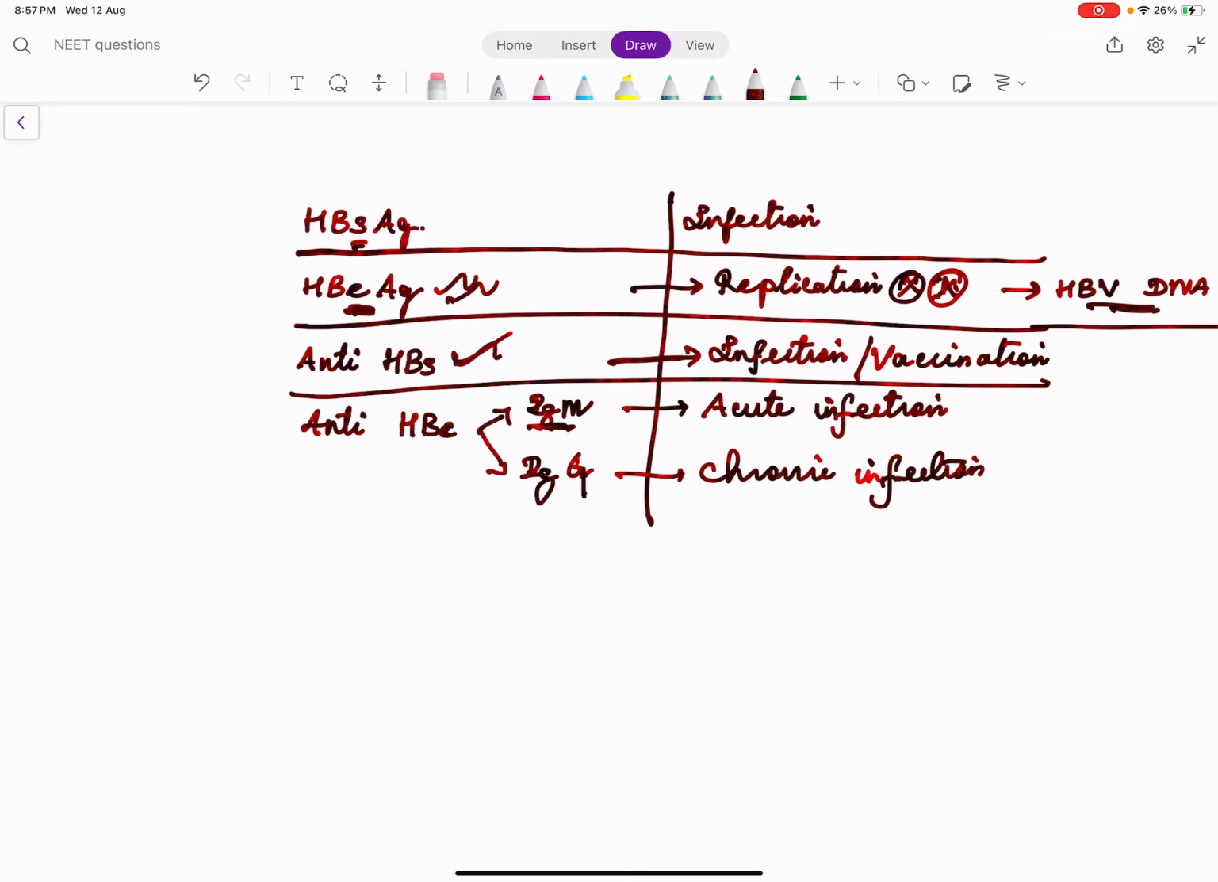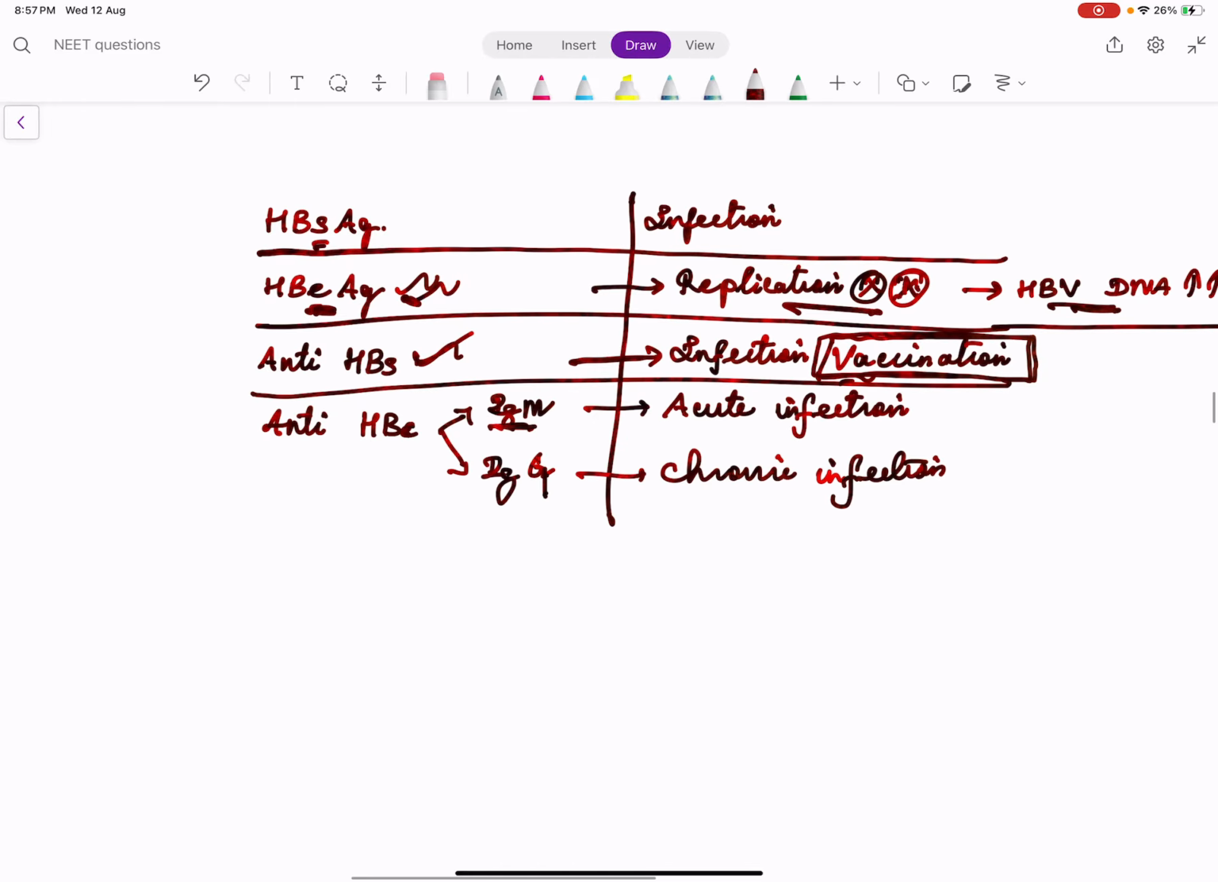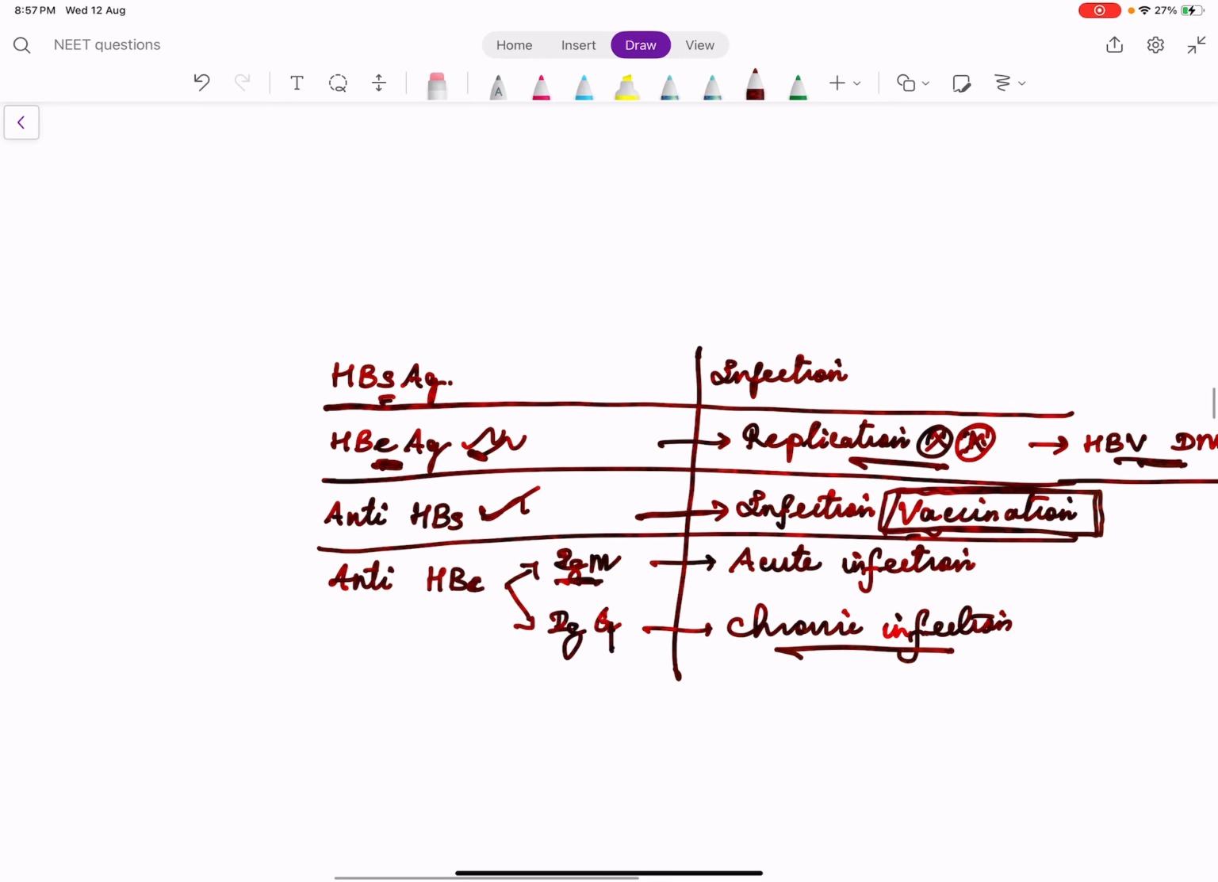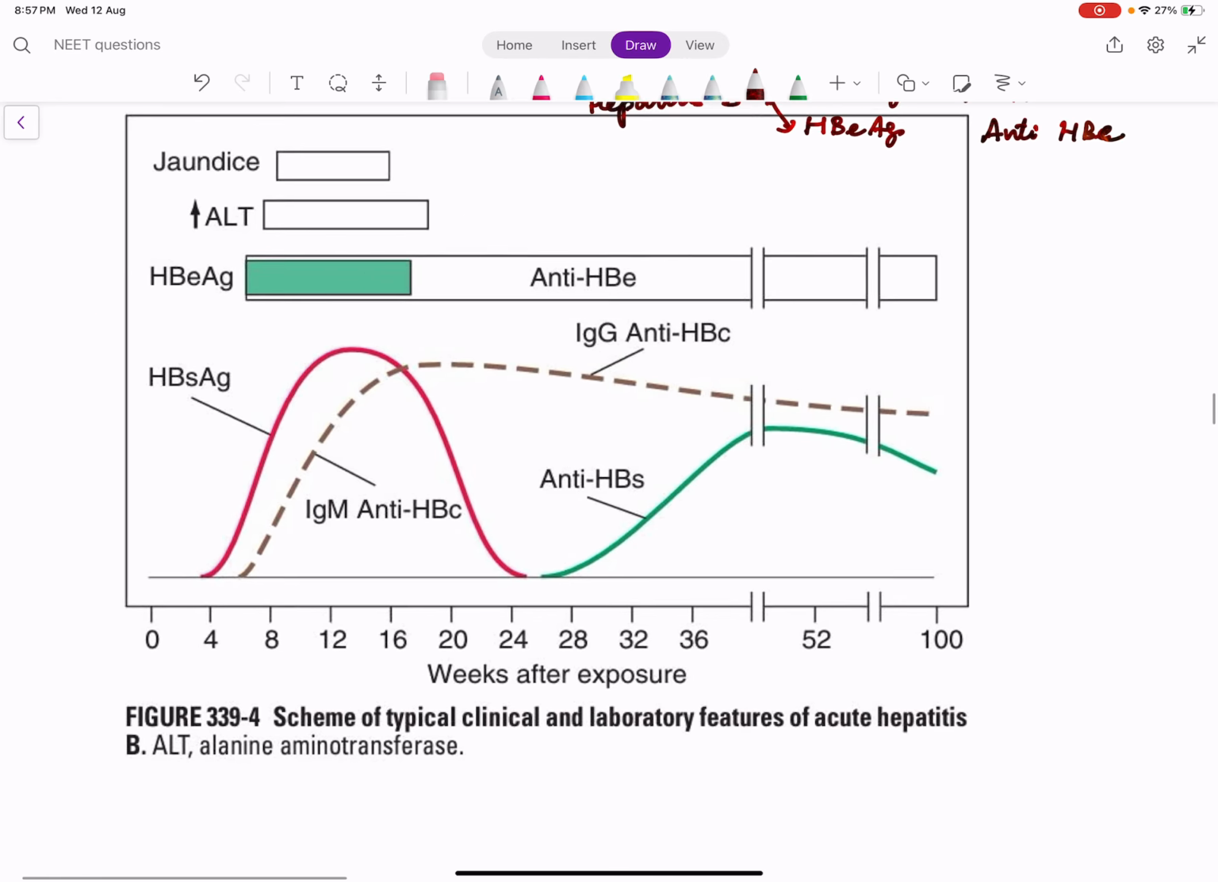Why is anti-HBs important? Because vaccination is a condition where anti-HBs is present without HBsAg positivity. HBeAg is important. Why? Because it indicates replication. Anti-HBc is important. Why? Because if only IgM is elevated, it indicates acute infection. If the total is elevated, that is IgM is low but the total immunoglobulin or IgG is high, it indicates chronic infection, right?